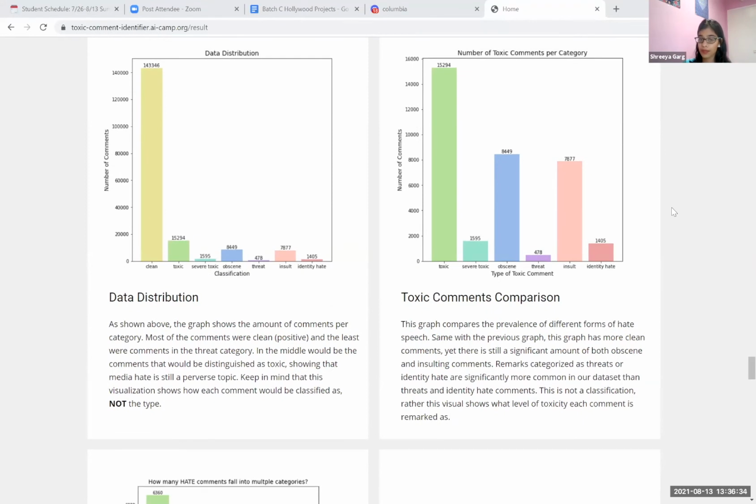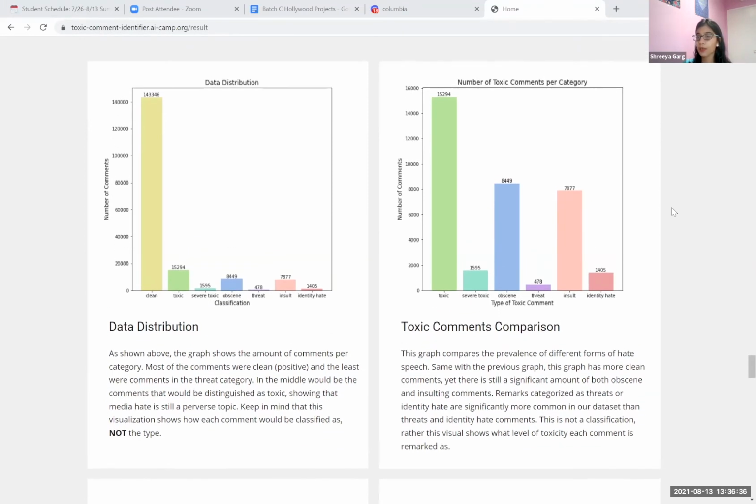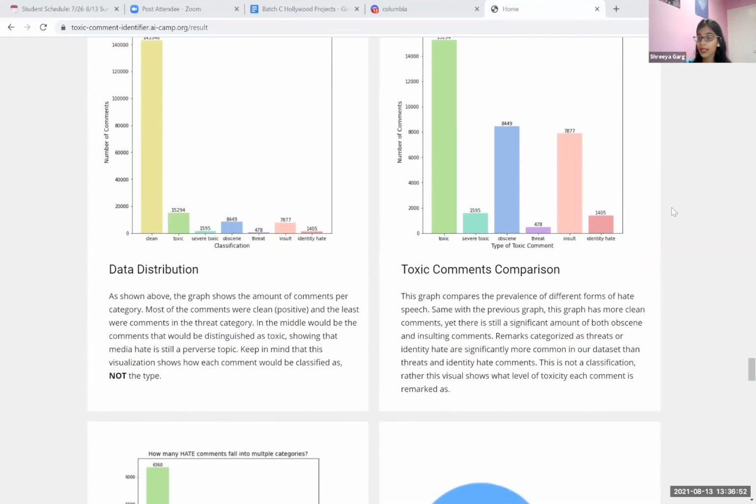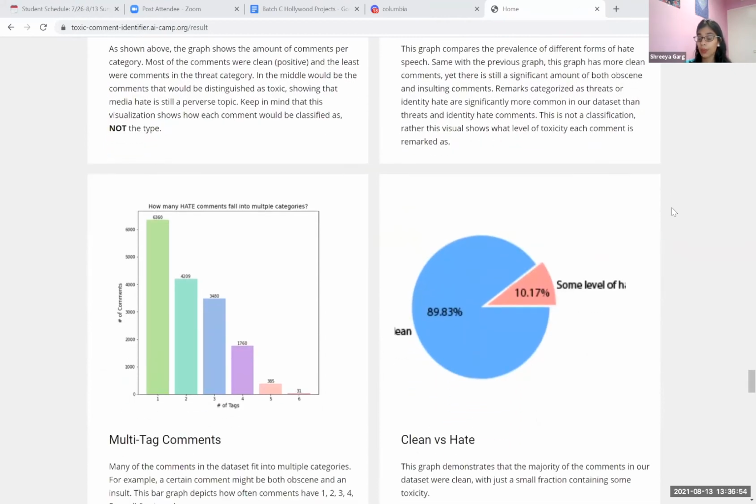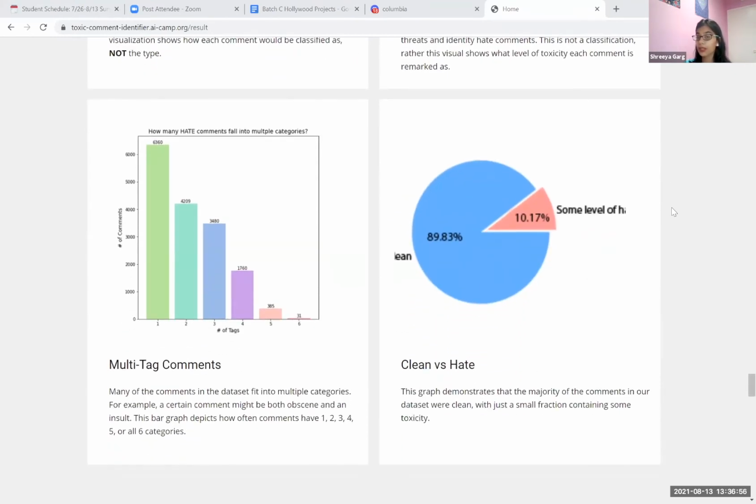These 2 graphs up above depict our data distribution and represent how many comments were labeled as toxic versus severe toxic, and so forth. A majority of the 10% of our comments that fell into a category of hate were toxic comments, obscene comments, or insults, while comparatively fewer comments fell under the classification of severe toxic, identity hate, or threats. Finally, this 3rd bar graph shows that many of our comments had multiple labels. For example, a certain comment might be both a threat and an insult, so it would have 2 labels.